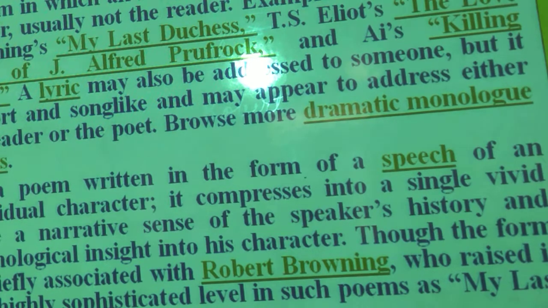Examples include Robert Browning's My Last Duchess. You will read it in future, where you will see that the Duke intends to get remarried, and he summons a matchmaker.